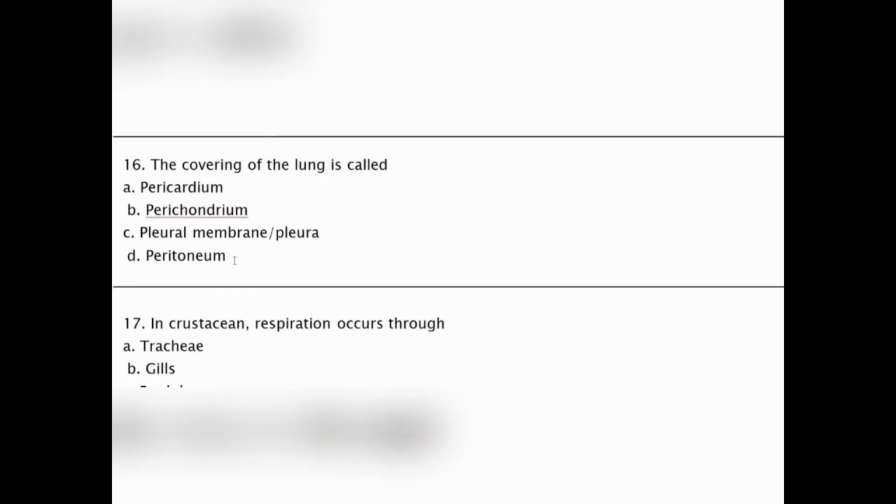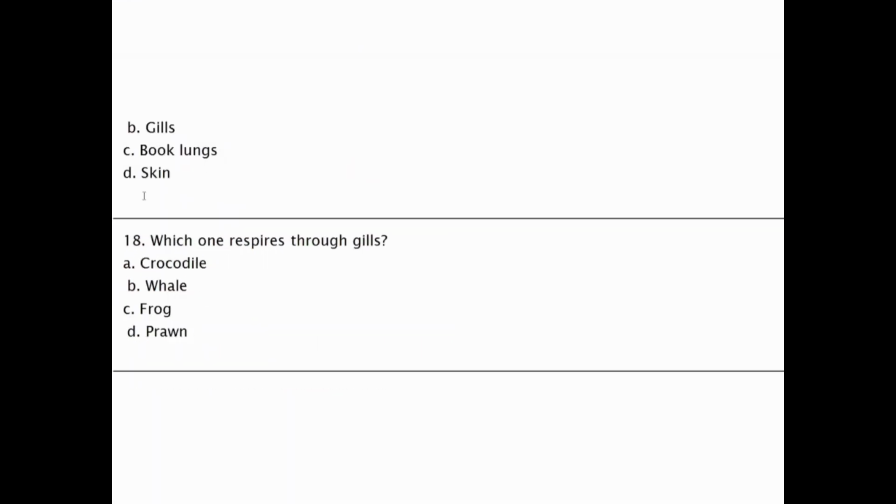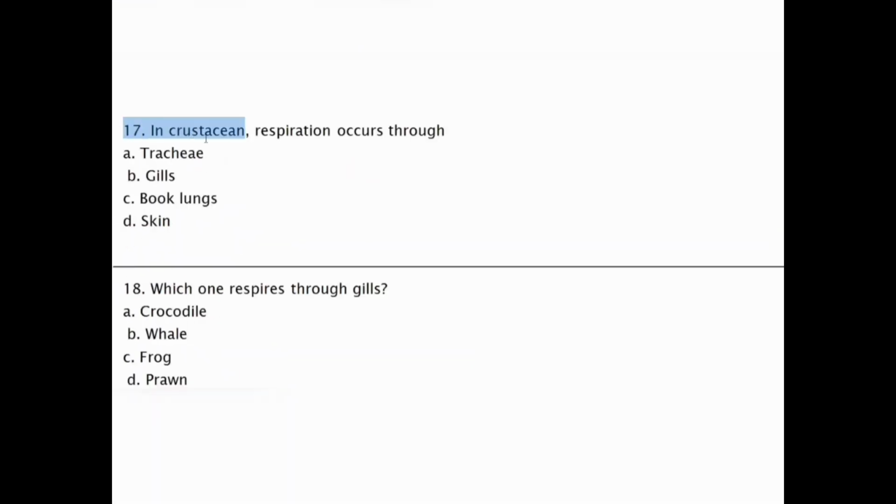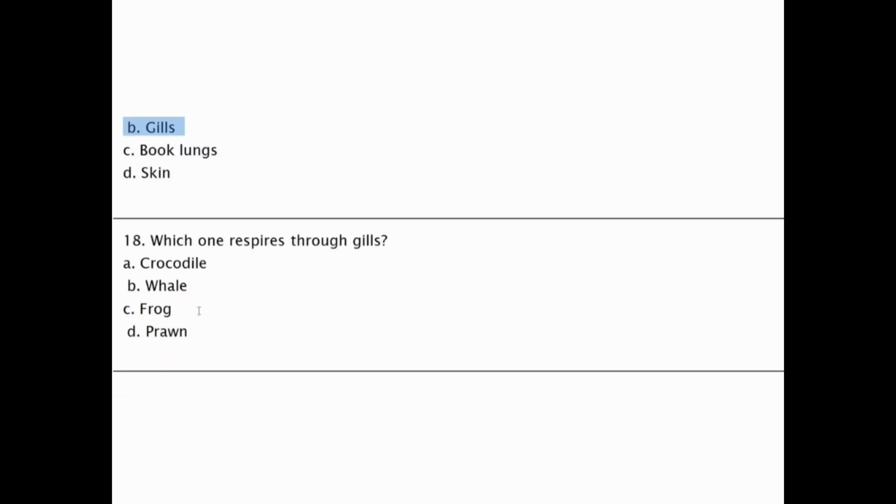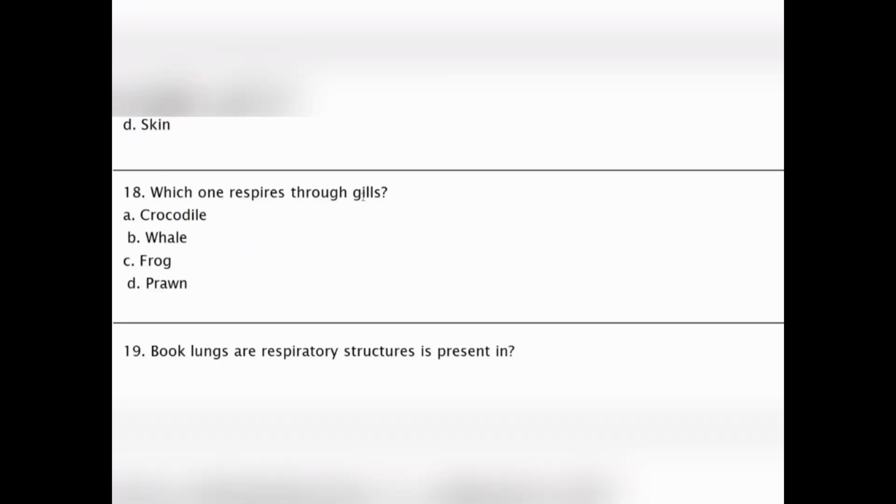Moving to the next question, question number 16, the covering of the lung is called. Our answer is C, pleural membrane or pleura. Moving to the next question, in crustacean respiration occurs through A. Trachea, B. Gills, C. Book lungs, D. Skin. Our correct option will be B, gills. Moving to the next question, which one respires through gills? A. Crocodile, B. Whale, C. Frog, D. Prawn. Our correct option will be D, prawn.